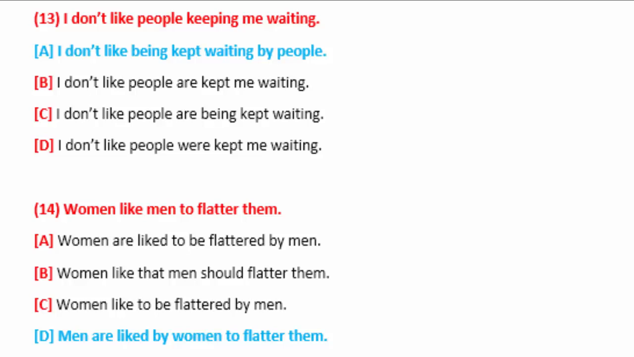Sentence number 14. Women like men to flatter them. To flatter them is additional information, and the actual sentence is women like men. Women subject, like verb, men object. And this is a sentence from present simple. Very correct. So when we convert women like men into passive voice, it becomes men are liked by women, and additional information to flatter them. So option number D is correct here.